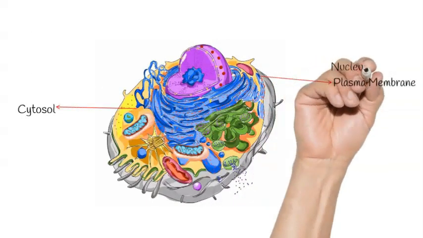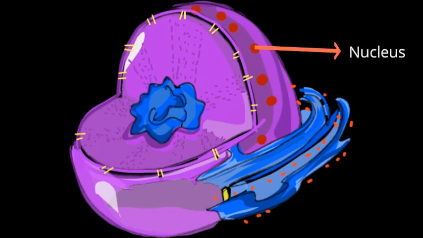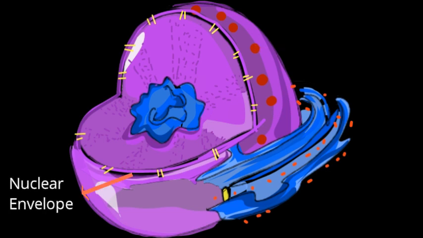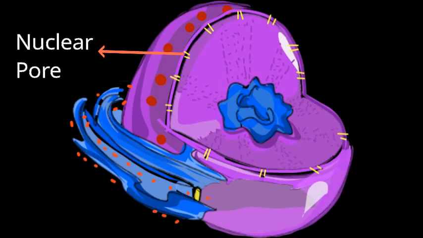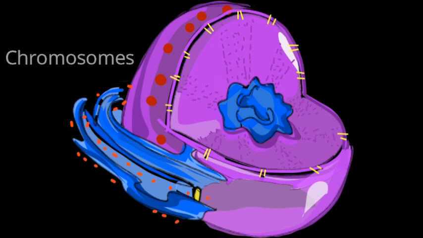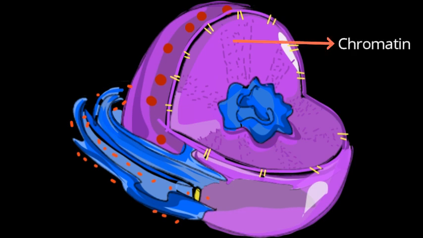The nucleus is the largest organelle. It is a spherical or egg-shaped structure that is slightly more dense than the surrounding cytoplasm. It is separated from the cytoplasm by a double-layered nuclear envelope containing numerous pores that allow the movement of material between the nucleus and the cytoplasm. When a cell is not dividing, chromosomes are extended to form thin threads that appear as chromatin.